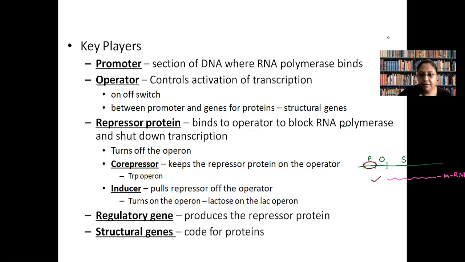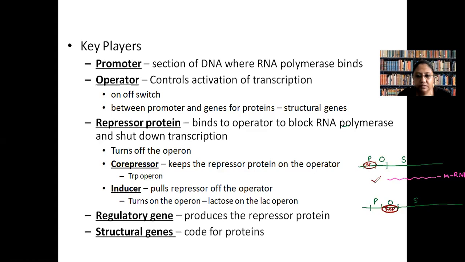But consider the situation, the repressor protein is bound here. So this is repressor protein.